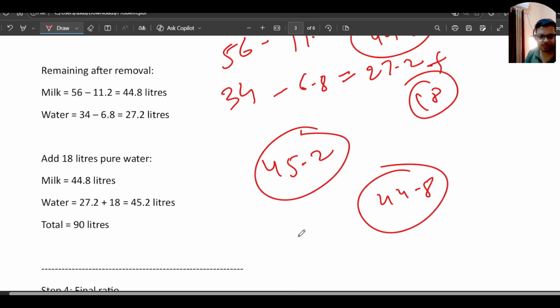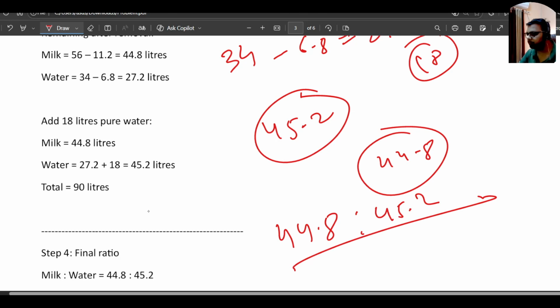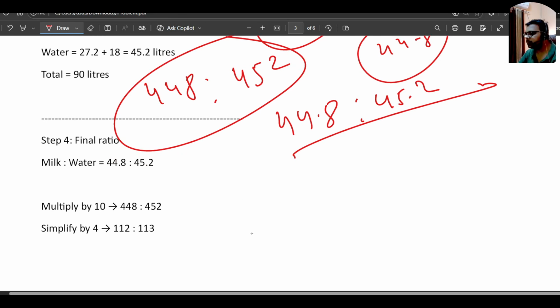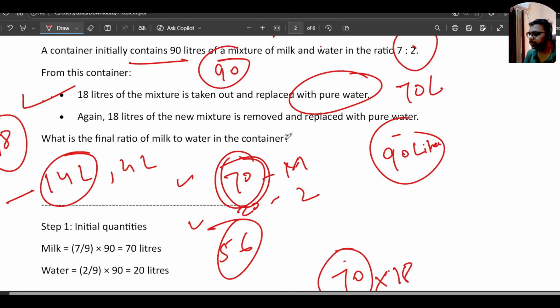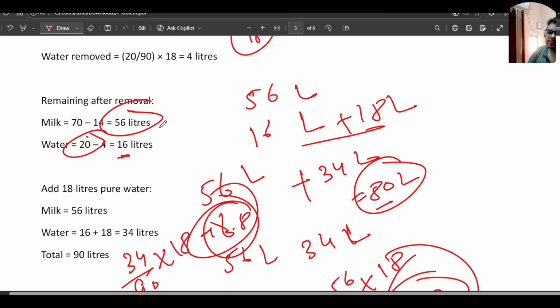Now we want the ratio between them. If we want the final ratio, it will be 44.8 to 45.2. We can multiply it by 10, so it will become 448 to 452. Then we can simplify it. After simplifying, it will be 112 to 113. So this much final ratio we will be having, which is 112 to 113. So this will be our final answer. They are asking what is the final ratio of milk and water in the container. So this will be our final answer.